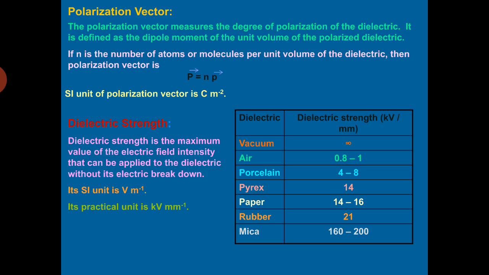For reasons of safety, the maximum electric field actually applied is only 10% of the dielectric strength of the material. इसको याद रखेंगे. जब हमें उसकी डाइलेक्ट्रिक स्ट्रेंथ का पता है तो from the safety point of view, जो हम लगाते हैं उसको, it is only 10% of the dielectric strength of the material.